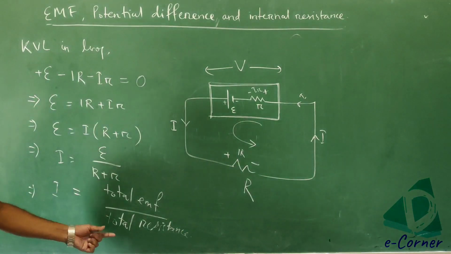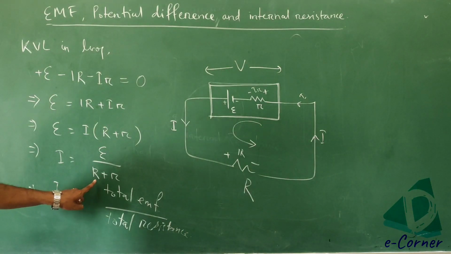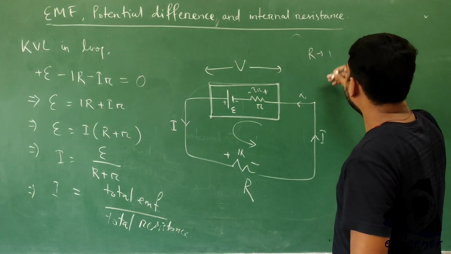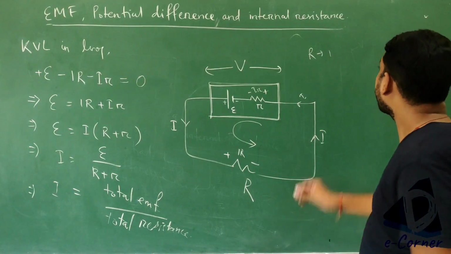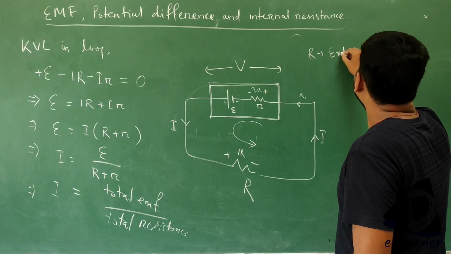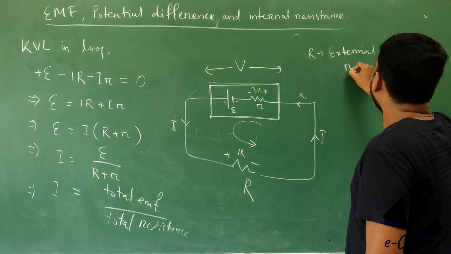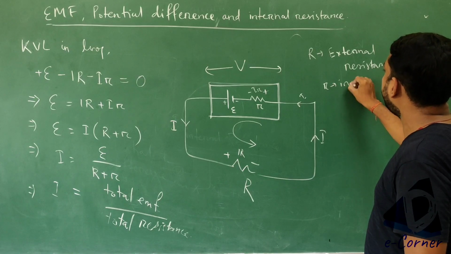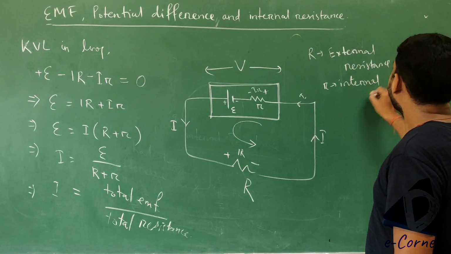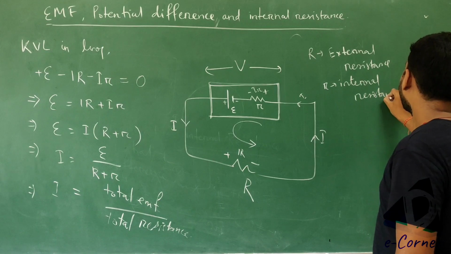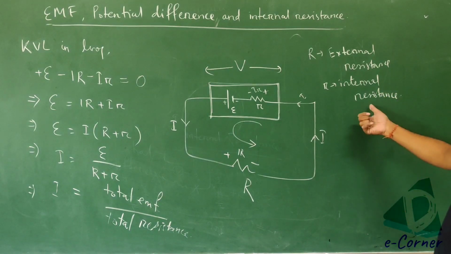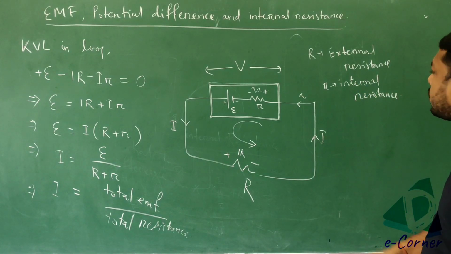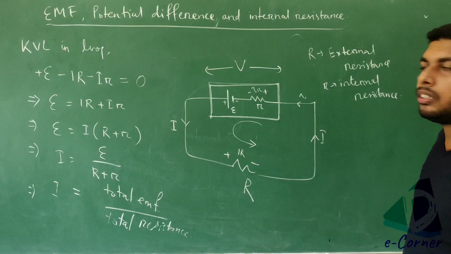Here this capital R is nothing but your external resistance, and small r is nothing but your internal resistance. Since it is resistance, the unit is ohm. The SI unit of internal resistance is ohm, as with external resistance.